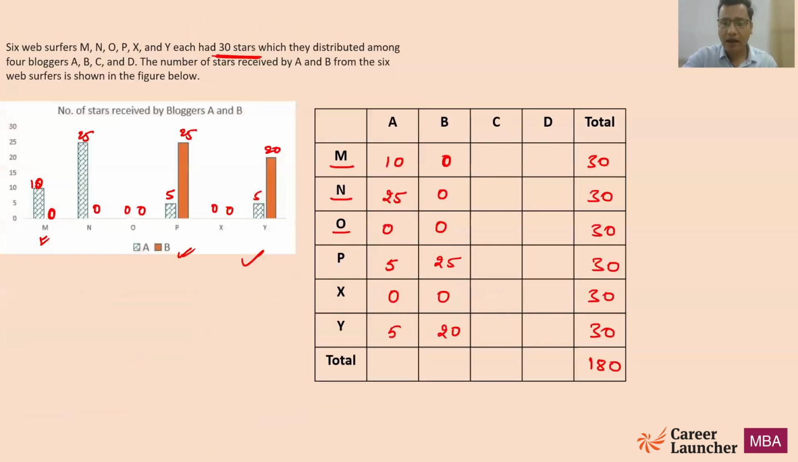That means what? And now I can say we have a total of 180 stars distributed among A, B, C, and D only. That means all of them are going to get 180 divided by 4, which is equal to 45. So this is going to be 45 stars received by A, 45 by B, 45 by C, and at the same time 45 by D. And now, believe me guys, we have solved one question.